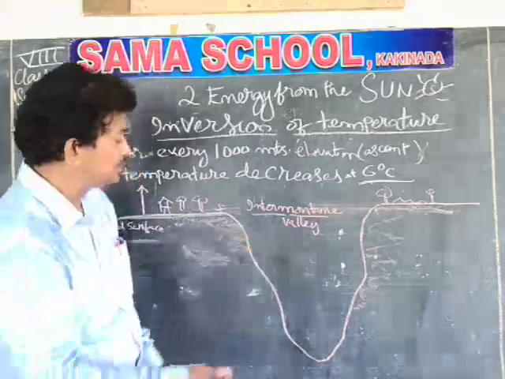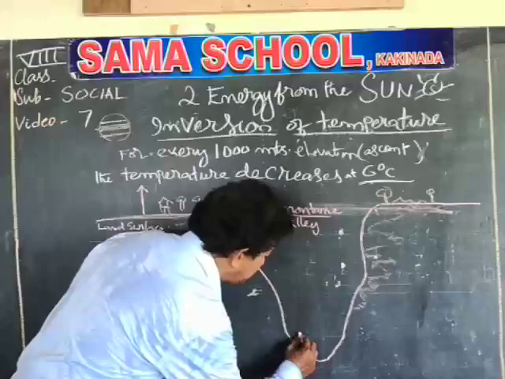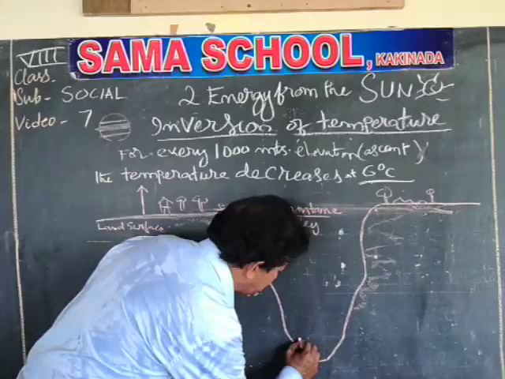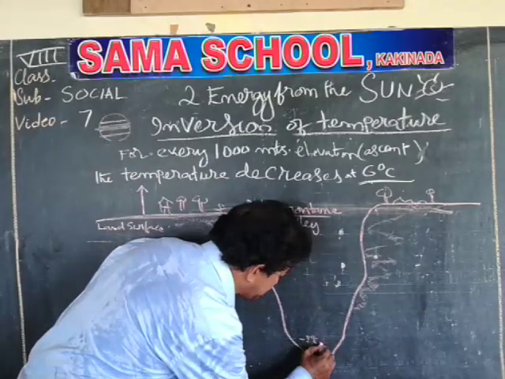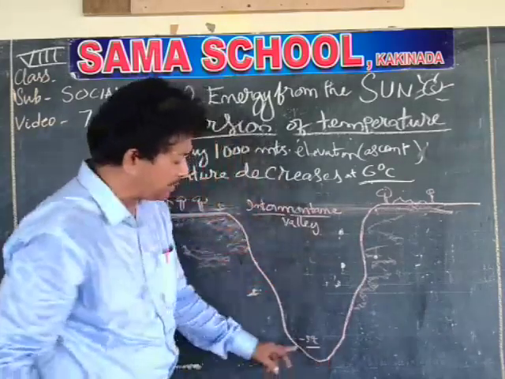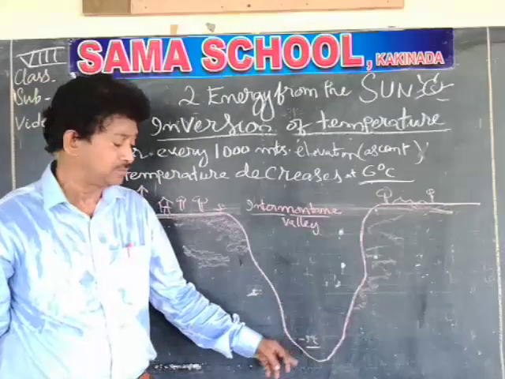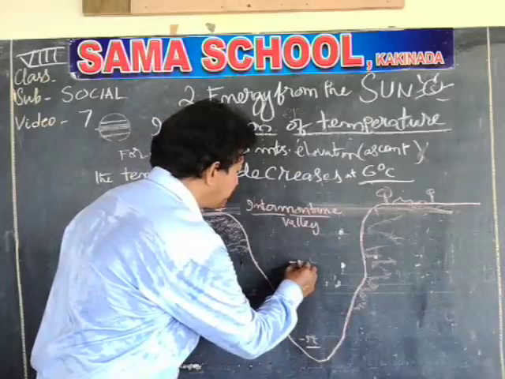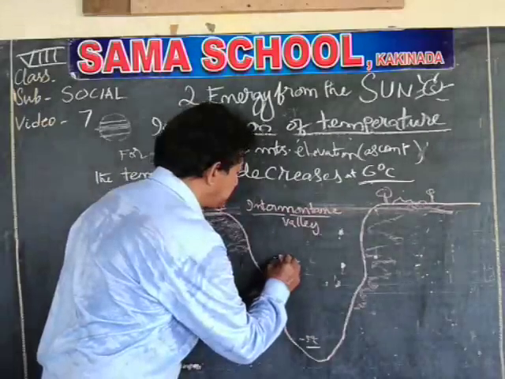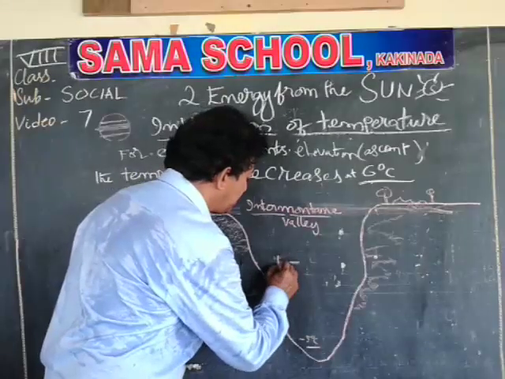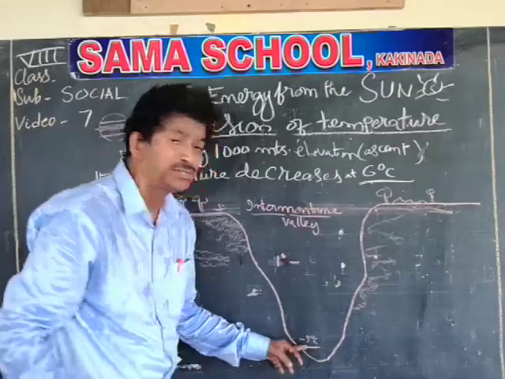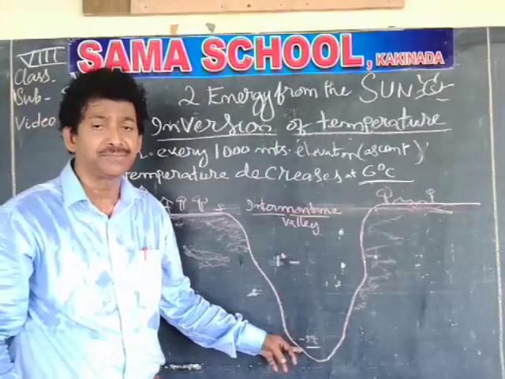In this condition, let us see the temperature here: minus 5 degrees. I am mentioning here in the valley a temperature of minus 5 degrees. Coming here, 1 degree. You remember, 0 degrees is the freezing point.